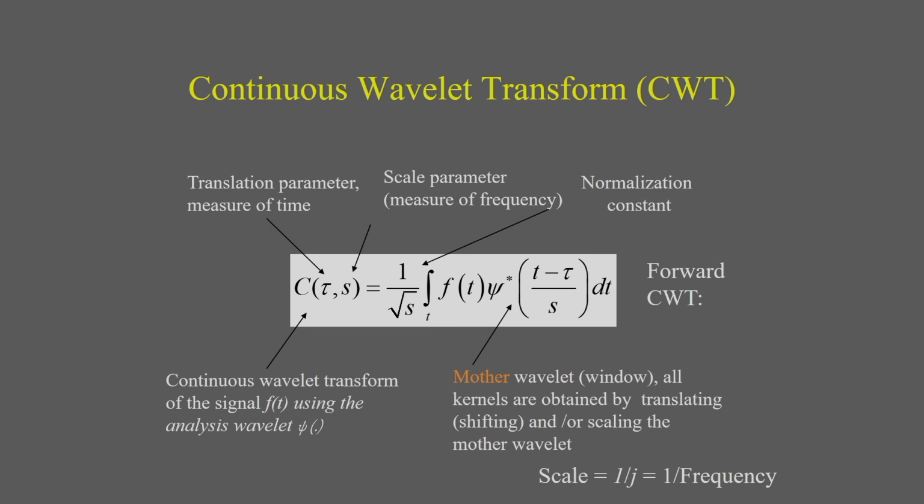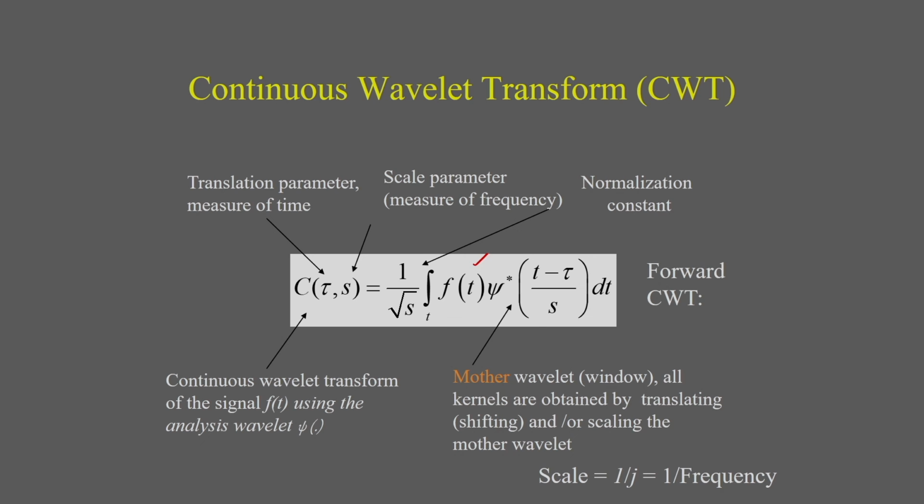So C(tau, s) is the continuous wavelet transformation, and in this case I am considering the input signal. My input signal is f(t), and I am considering the mother wavelet, psi((t minus tau) divided by s). The mother wavelet can be translated and it can be scaled.